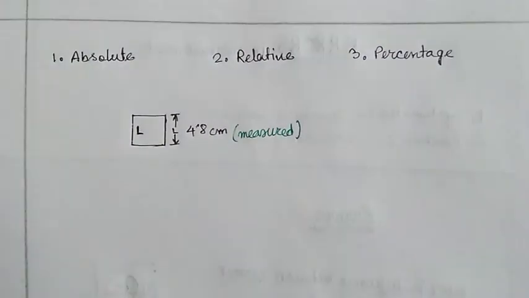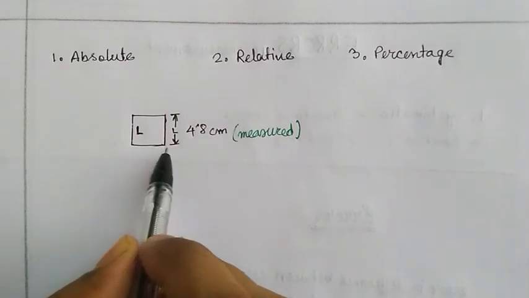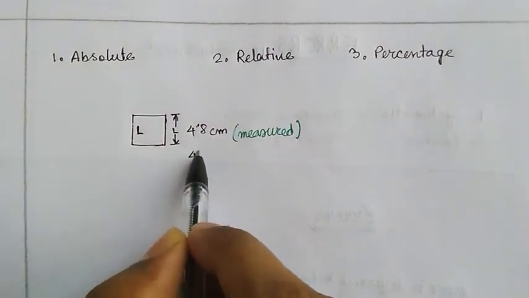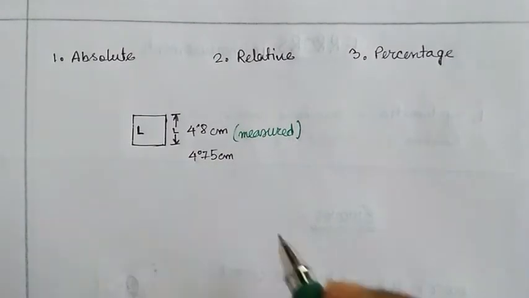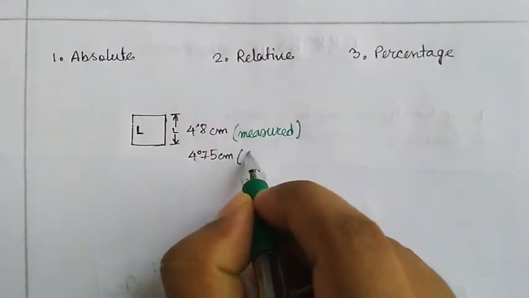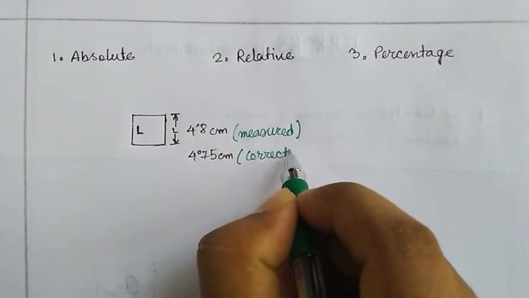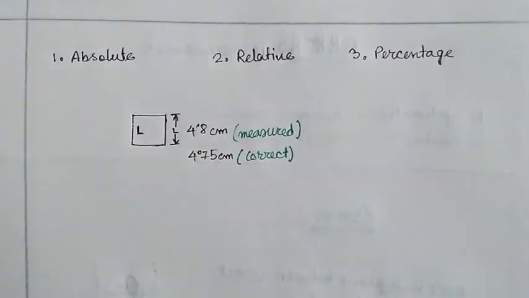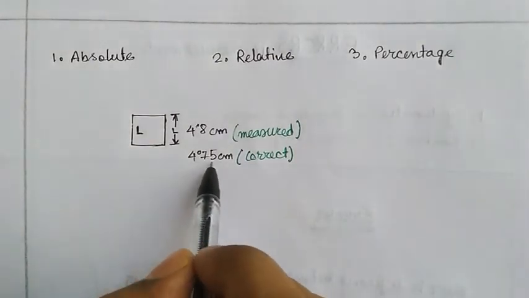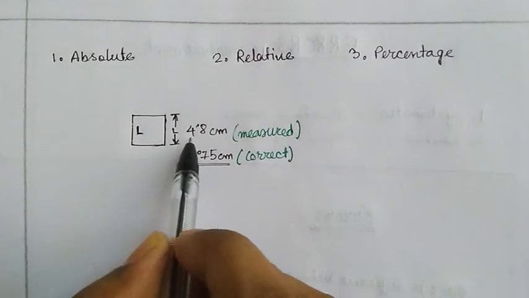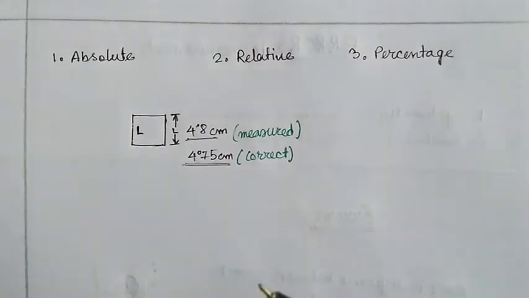But after some inspection, we find that its original length is 4.75 centimeter. This is the original or correct length specified by the manufacturer. So this is the correct one. Here you see the correct value is different from the measured value, so there is an error.